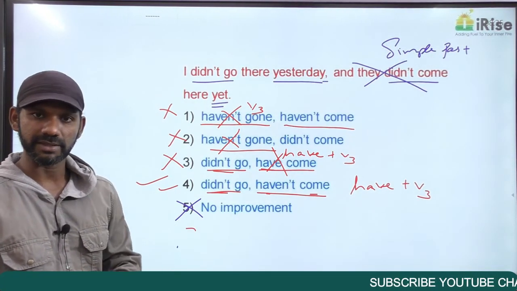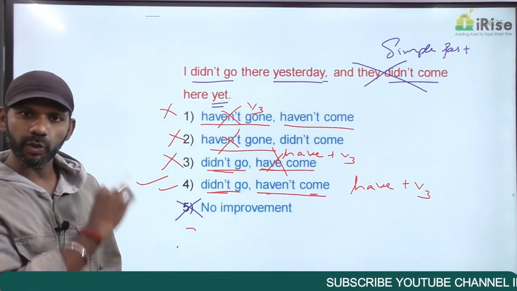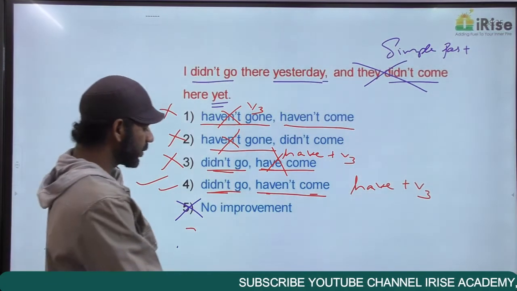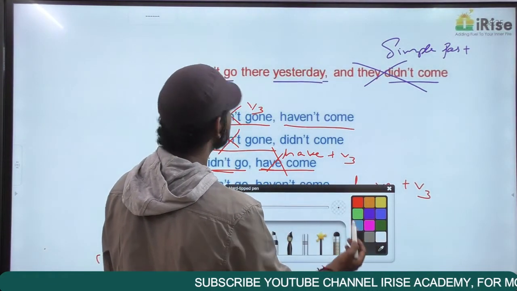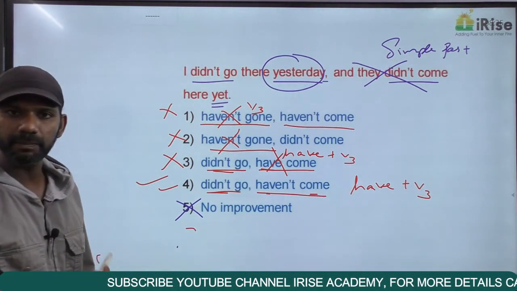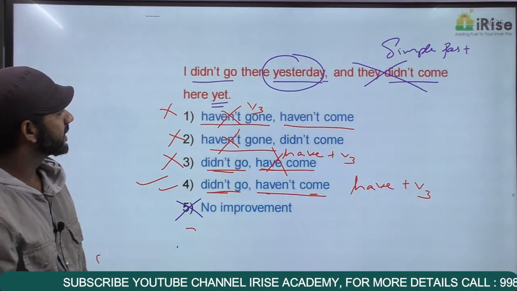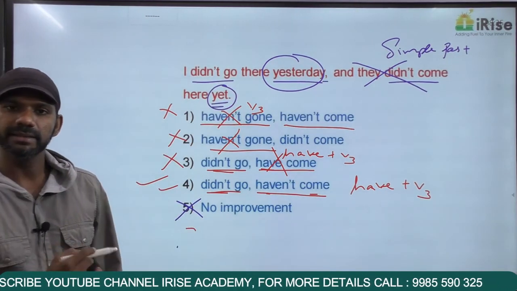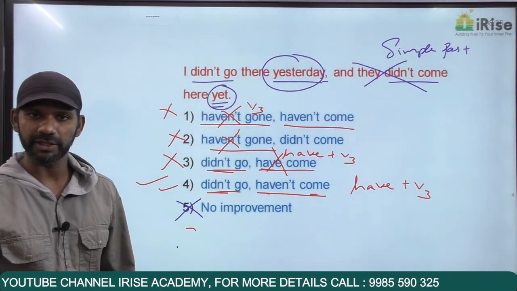This is about the exceptions. Now, we have two ideas in this statement. In the first idea, we have the word yesterday telling us that this idea must be in the simple past tense. In the second idea, we have the word yet telling us that this idea must be in the present perfect tense.